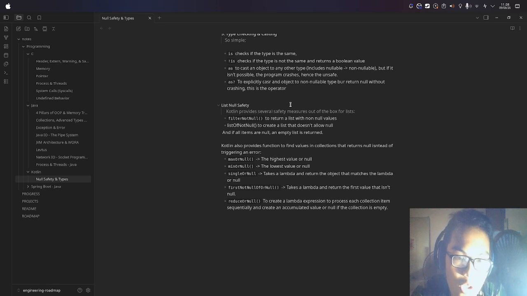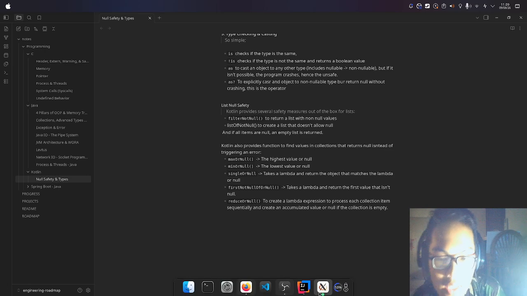The next one is that Kotlin also provides functions to find values in a collection that return null instead of triggering an error. maxOrNull will return the highest value or null. minOrNull is the lowest value. singleOrNull basically takes a lambda and returns the first object that matches the lambda or null. firstNotNullOfOrNull takes a lambda and returns the first value that is not null. reduceOrNull creates a lambda expression to process each collection item sequentially and create a cumulative value, or null if the collection is empty. Basically, if you want to append everything into one value, something like that.